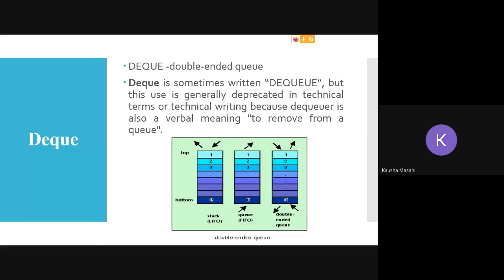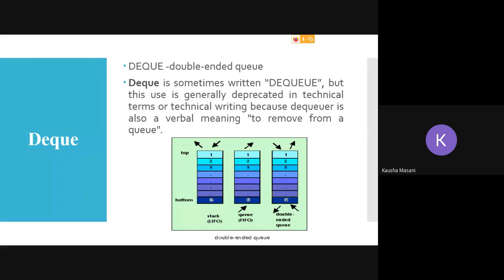That's why it is a double-ended queue, because, observe the diagram. On your left hand side there is a stack which follows LIFO, last in first out. In a stack, you are incrementing the top, and you do the operation on the top of the stack, whether it is insertion or deletion. Now in the queue, the middle bar, it is first in first out.